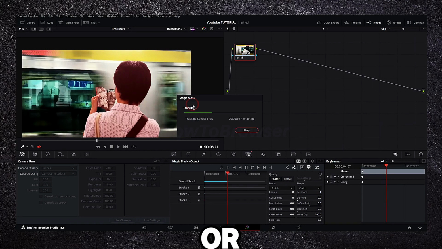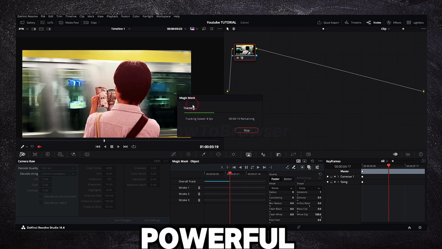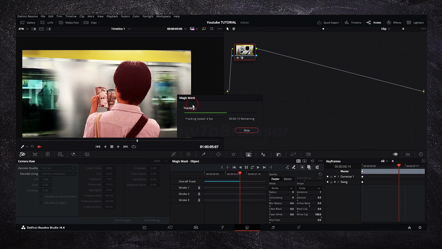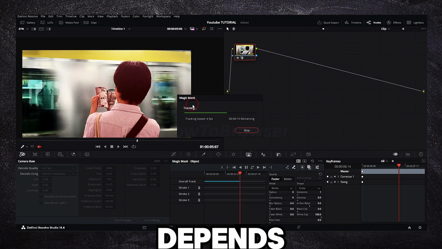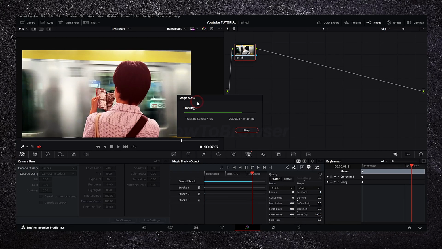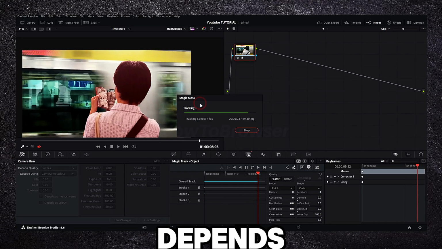Maybe it's a Mac, or if it's Windows, a more powerful machine with an RTX 3080, 4080, 4090. But if you have a Mac, M1 Max, M3 or M2, it depends on your machine, and on the length of your video as well.